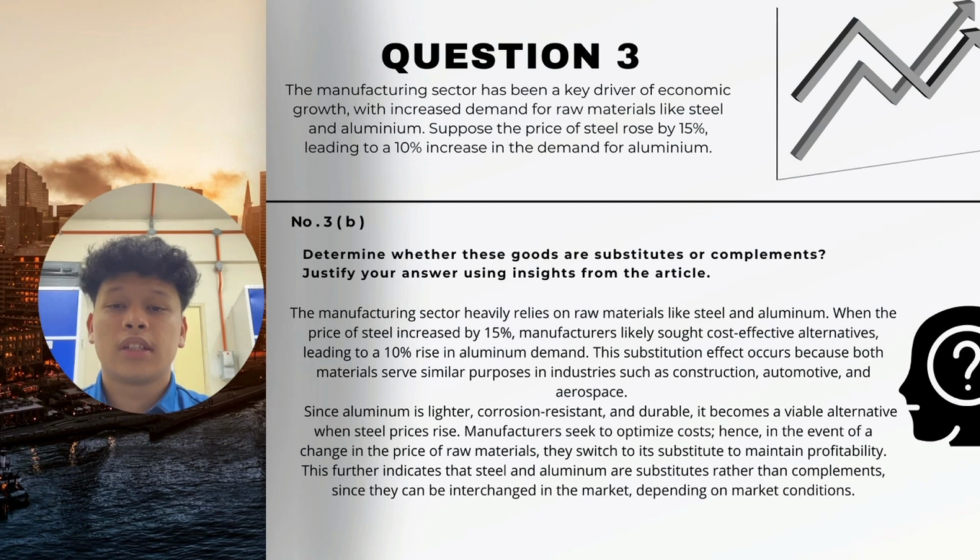Manufacturers seek to optimize costs. Hence, in the event of a change in the price of raw materials, they switch to its substitute to maintain profitability. This further indicates that steel and aluminium are substitutes rather than complements, since they can be interchanged in the market depending on market conditions.